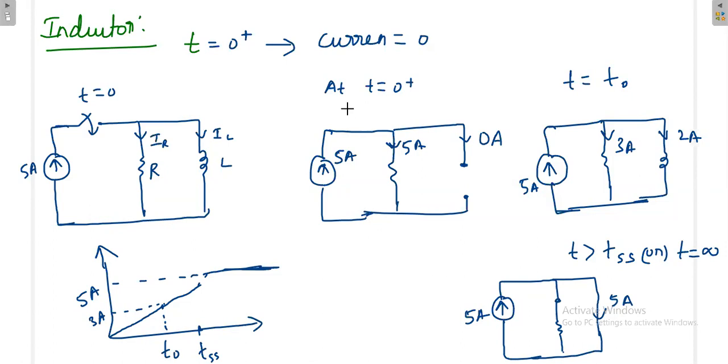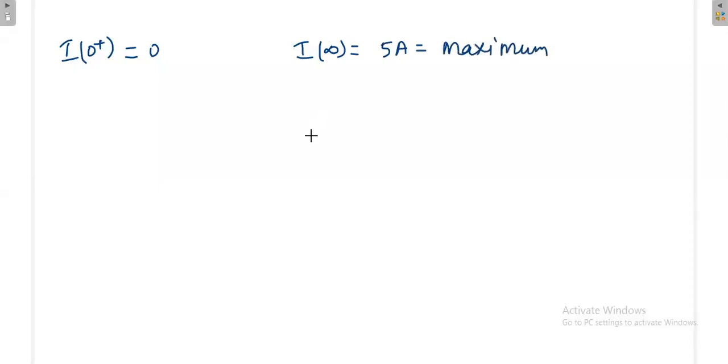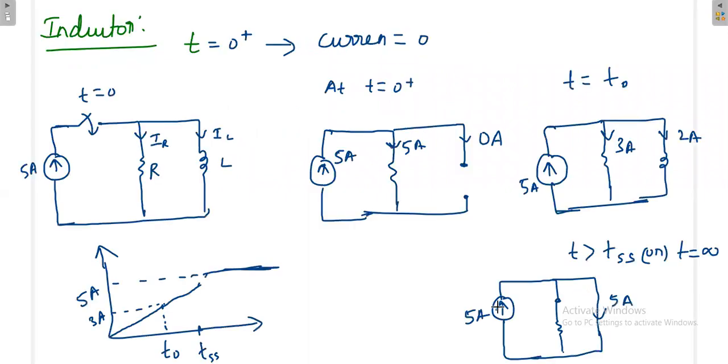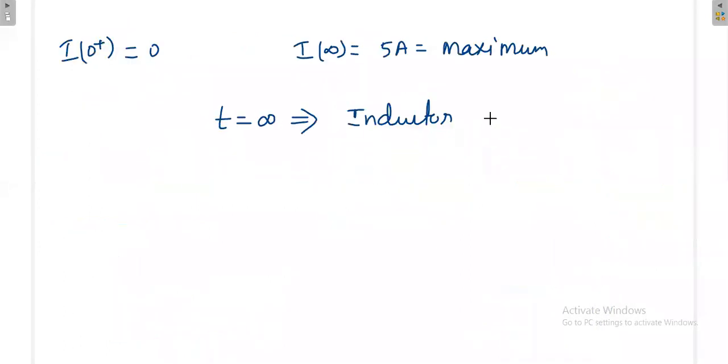Again if you see here, at t is equal to 0 plus, the current is 0. But at t is equal to infinite, the current is maximum. In our case, that is 5 ampere. Then at this time, how is the inductor behaving? It is behaving like a short circuit. From the circuit point of view, if the entire current flows through the inductor, then we consider that the inductor acts as a short circuit.